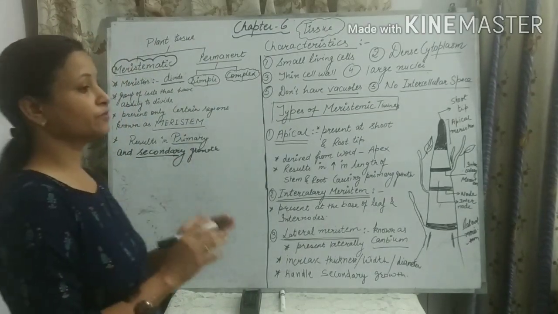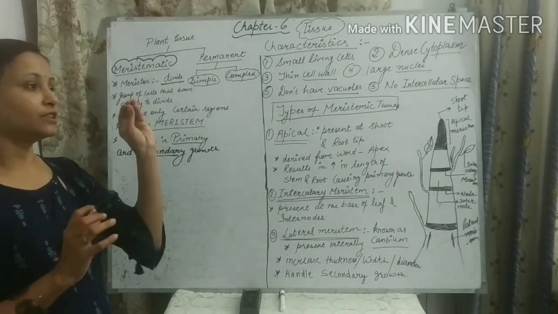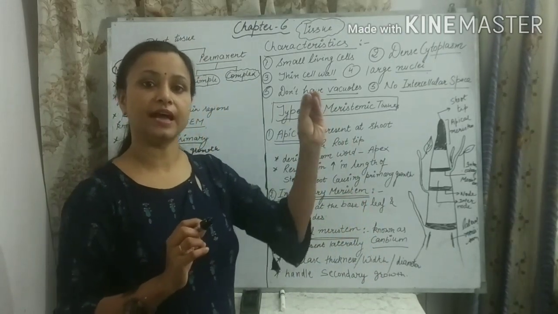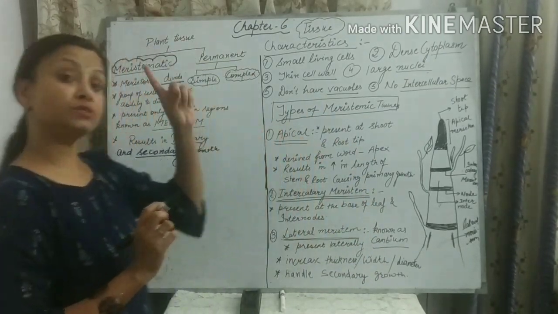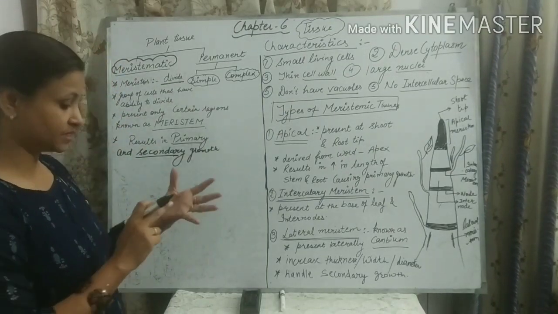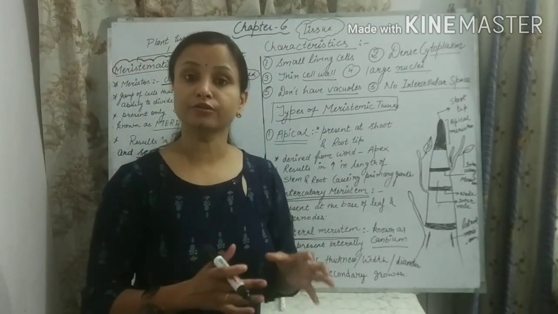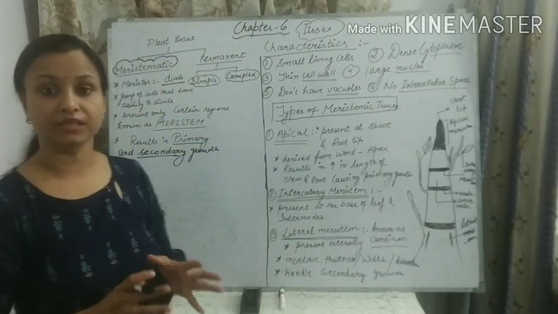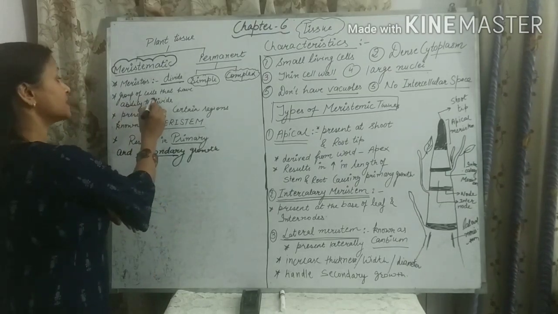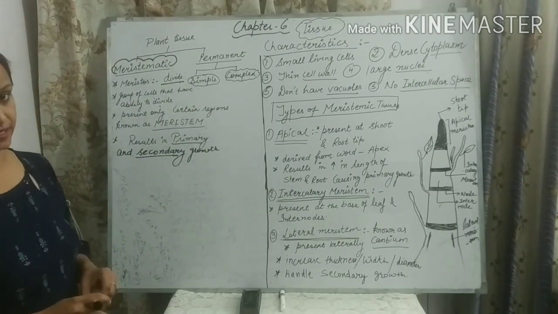As I told you in our previous lecture, growth in plants is not uniform. The growth is restricted to specific regions in the plants, and those regions have dividing tissue. Those dividing tissues are meristematic tissues. They are tireless tissues, they are fearless tissues, they are actively growing tissues. They grow and divide continuously throughout their life. So what is the definition of meristematic tissue? A group of cells that have the ability to divide throughout is known as meristematic tissue.